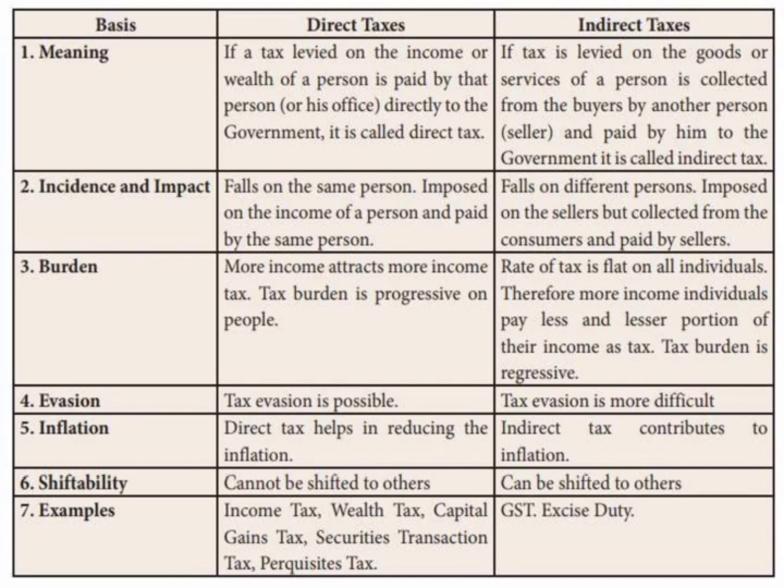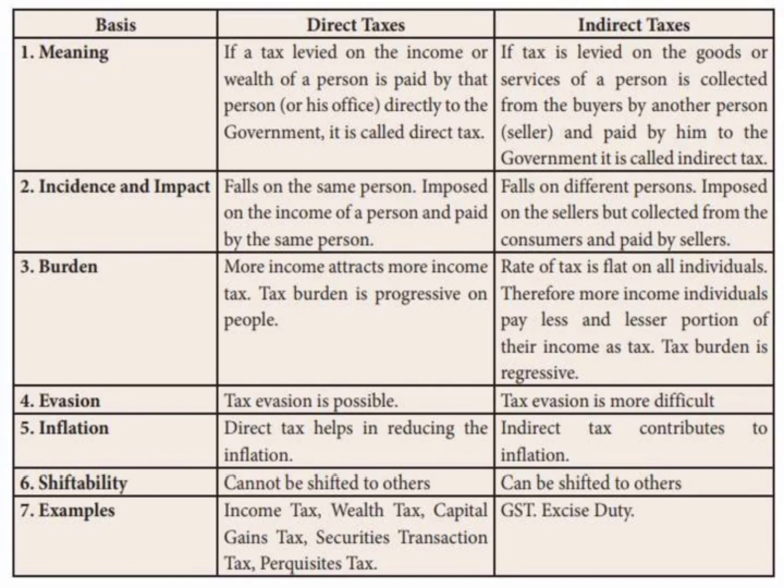So next, about the burden. In direct taxes, more income attracts more income tax, so the tax burden is progressive on people. But in indirect tax, the rate of tax is flat on all individuals. Therefore, higher income individuals pay a lesser portion of their income as tax, so the tax burden is regressive. So in the direct tax, the tax burden is progressive, and in the indirect tax, the tax burden is regressive.